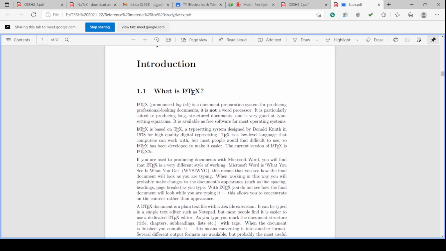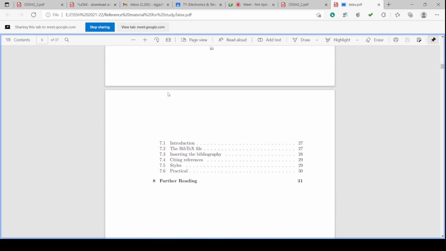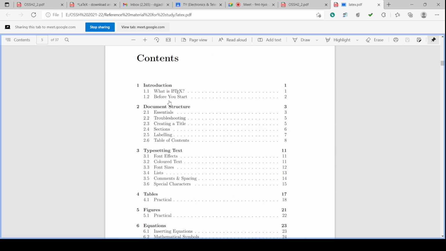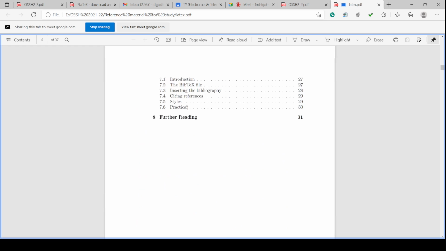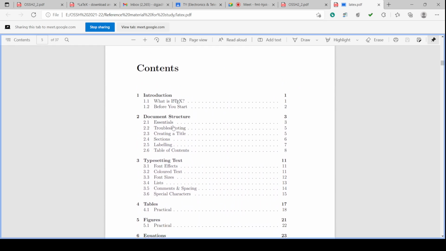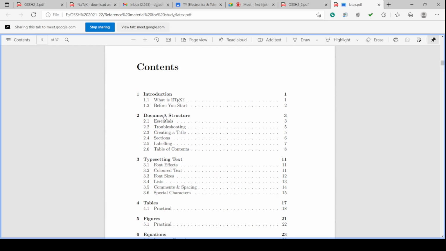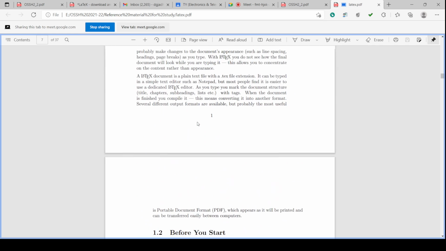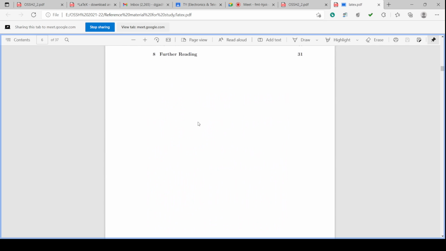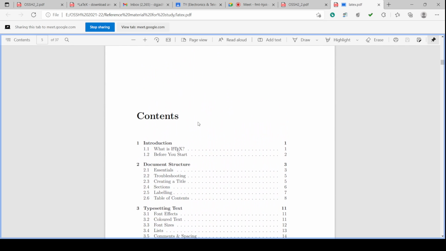Okay. So in the same document, the links are provided. This can be done in LaTeX. Suppose the introduction, the chapter introduction. Then if I click the document structure, it will go to the document structure, the next chapter. So this type of links for referencing and indexing, you can provide.